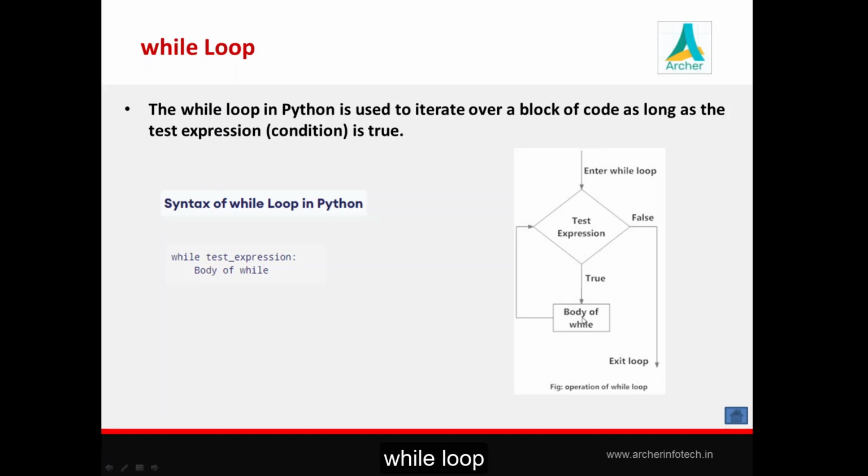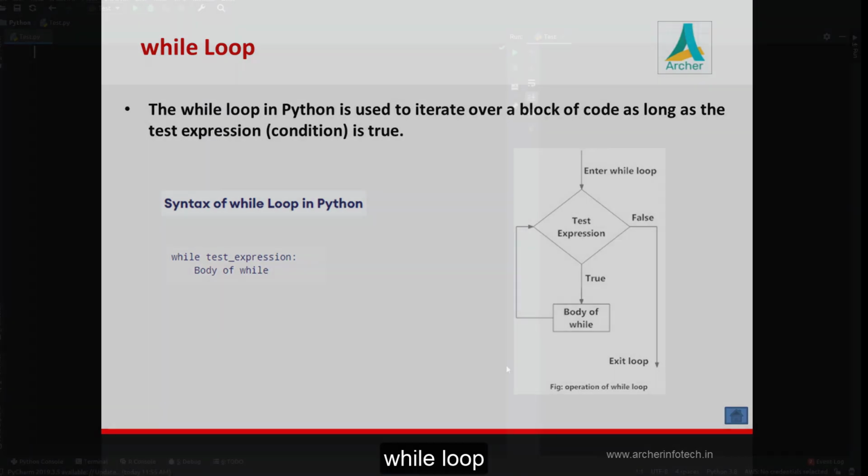Once all these statements get executed, it once again checks the condition. If the condition is true, it will once again execute the body of while. This procedure repeats until the condition becomes false, and then we exit from the loop. So this is how a loop works. Here you can see the syntax of the while loop. While is a keyword, then there is a condition. If the condition is true, it executes the body of while. We'll see one small example on this loop and understand its exact syntax.